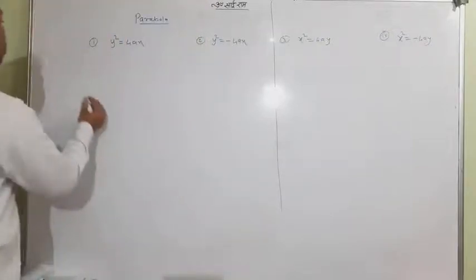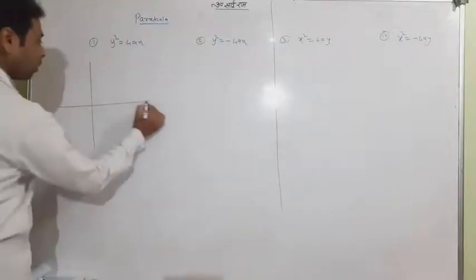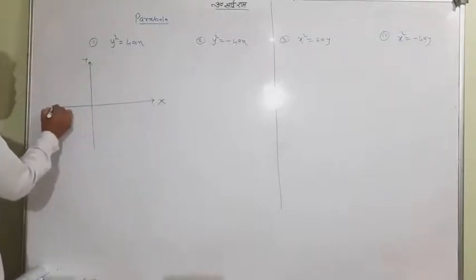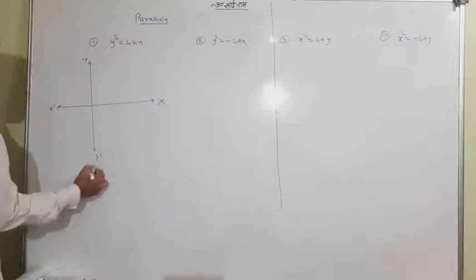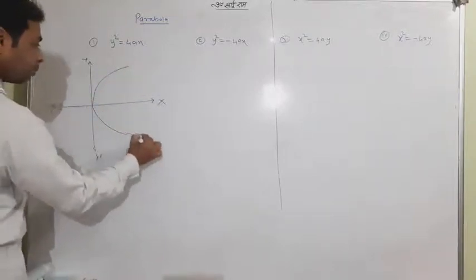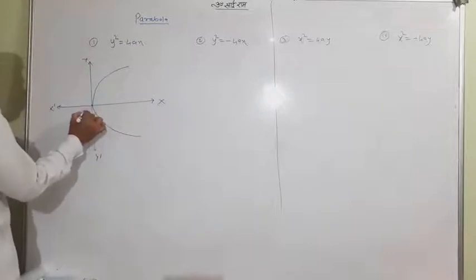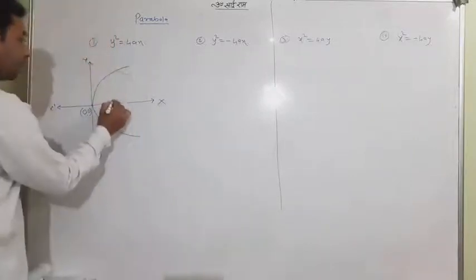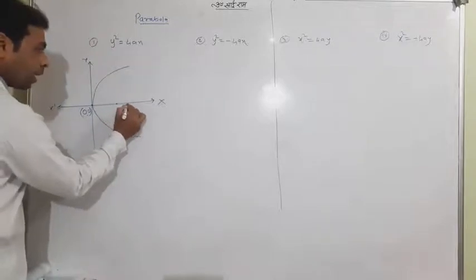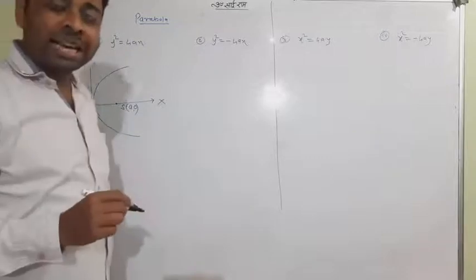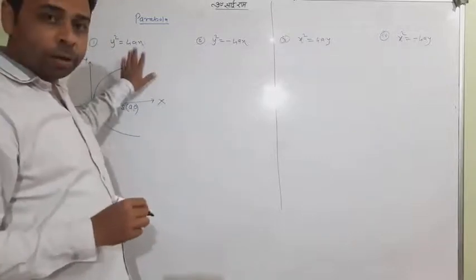I want to tell you the nature of these. Look at it, this is x'x, y'y, y square equal to 4ax, just like that, where this is called the vertex, which is always (0,0), and this is called the focus, and the focus always has coordinates (a,0) in this way.